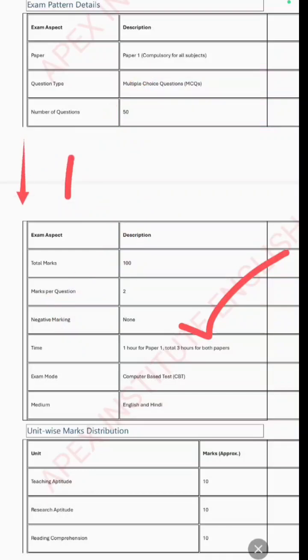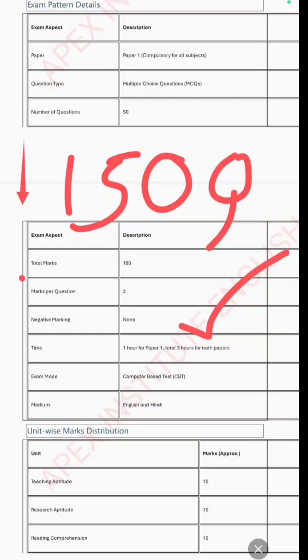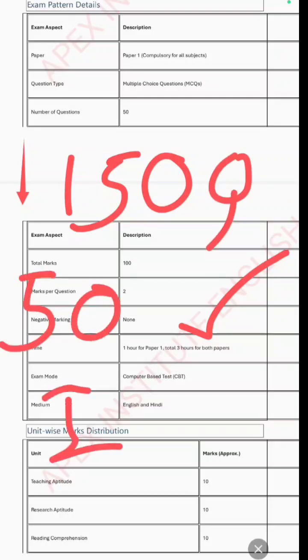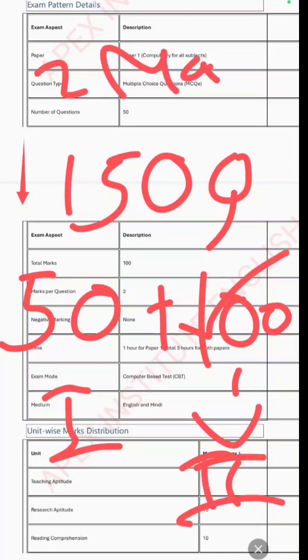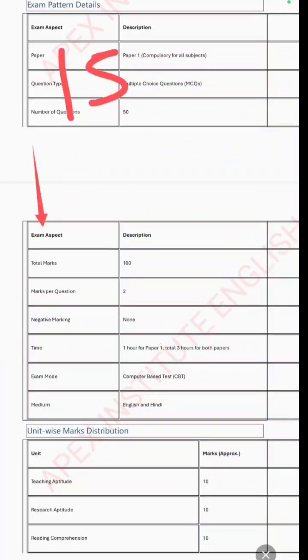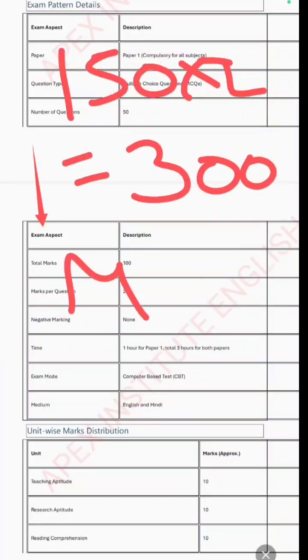Each question carries 2 marks, so 150 into 2, total marks is 300.